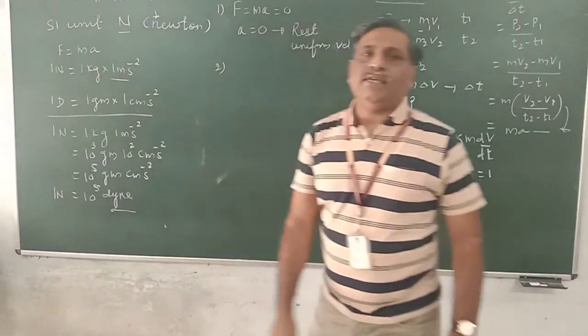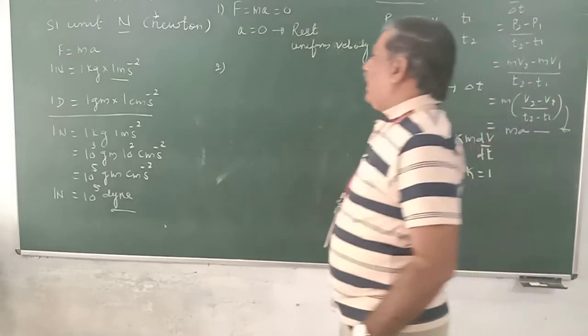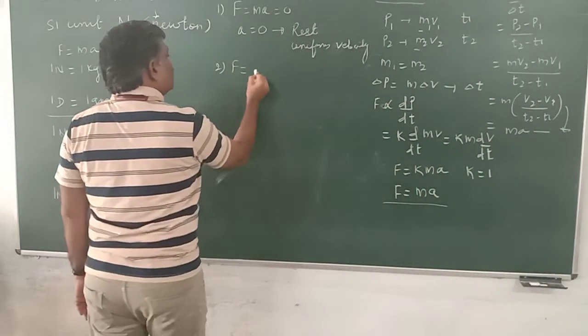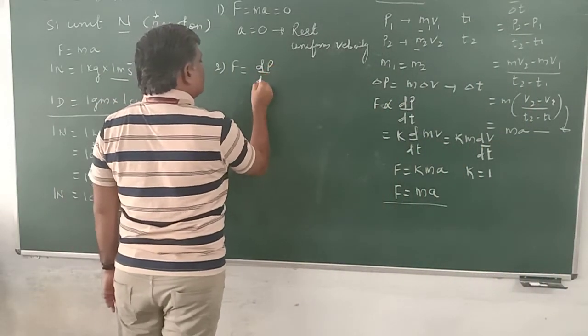Second point, Newton's second law is in vector form. That is, F is equal to dp by dt.